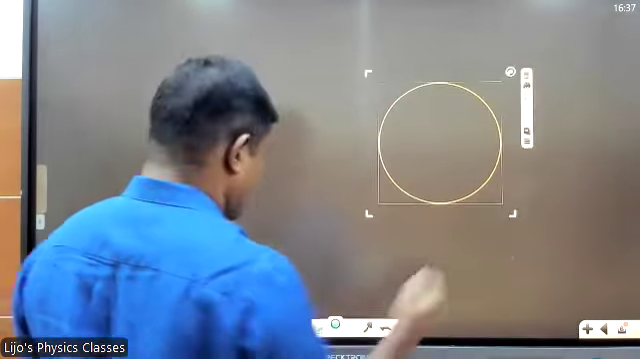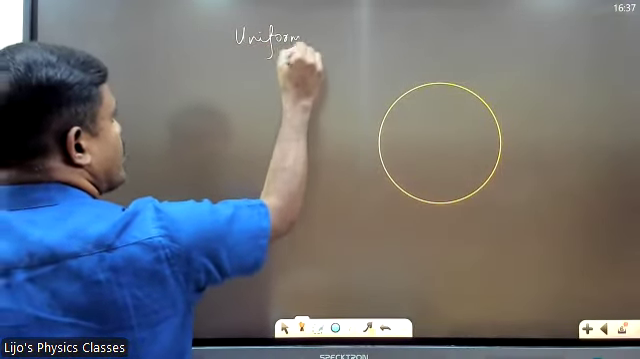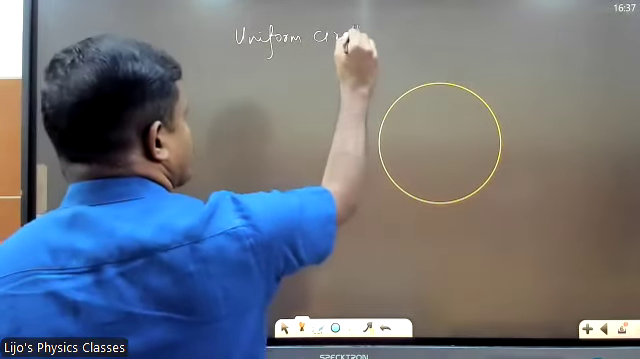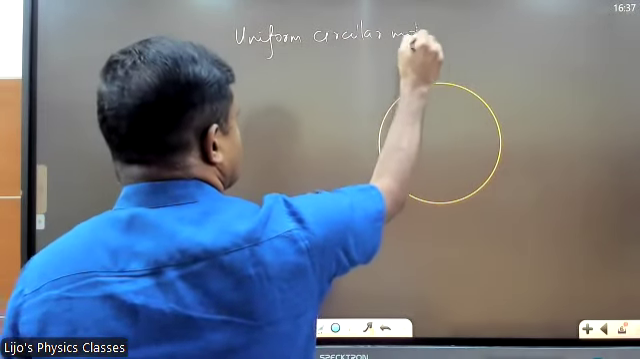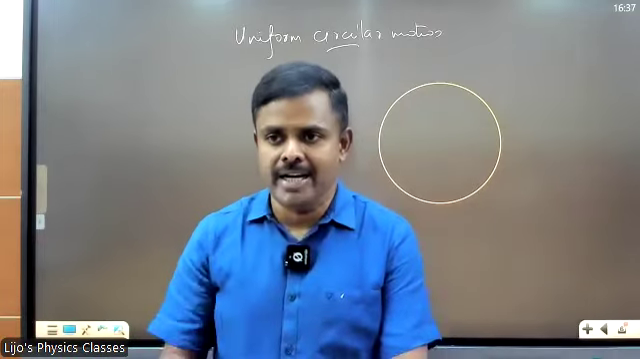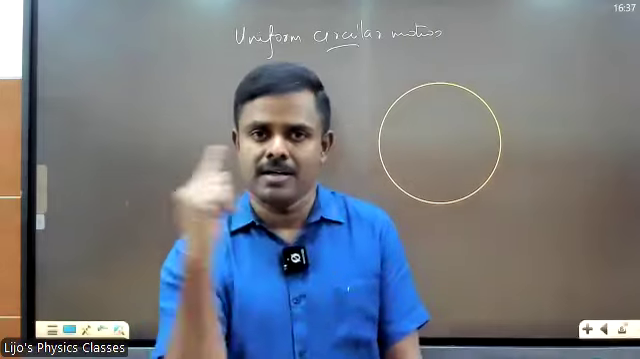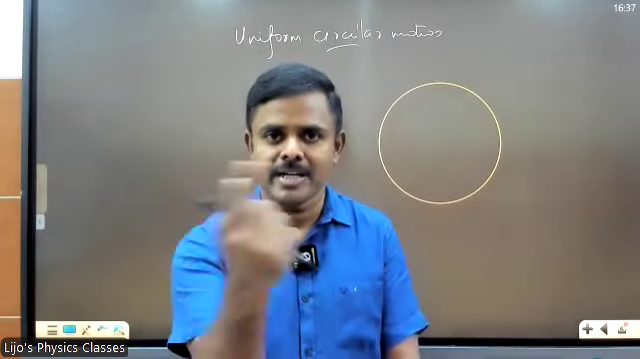A body in circular motion, this is called uniform circular motion. What does it mean? The body is moving in a circle with constant speed. For example, the revolution of Earth around Sun. Correct. It is at constant speed, right?